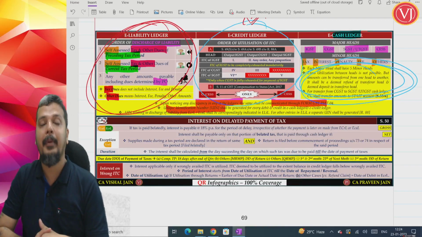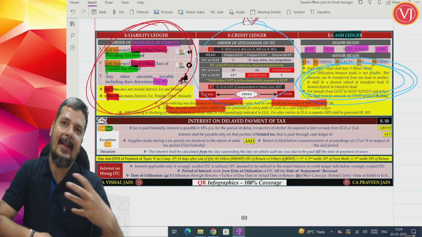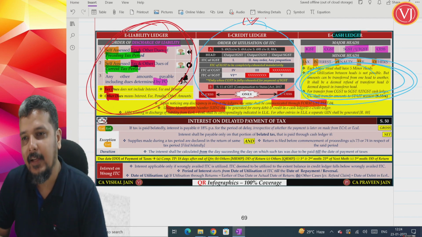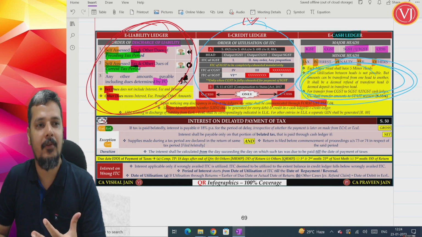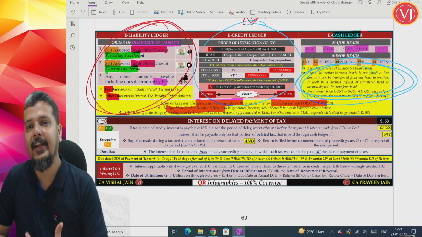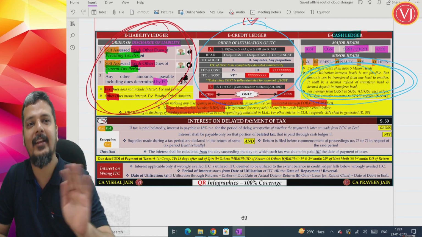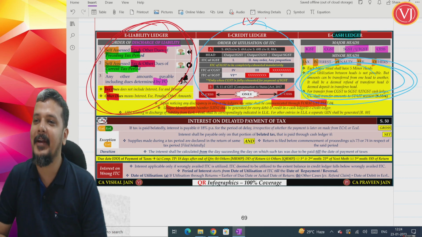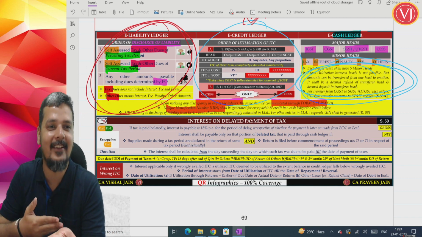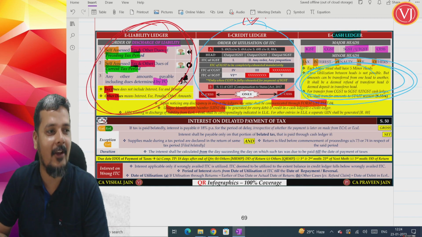When you talk about payment, whatever we have discussed in your liability ledger, credit ledger, cash ledger may not be so crucial from your question point of view, but interest is a very common question that you will get. So this was all a foundation that we created for interest. Don't be surprised to see a question paper where you don't find anything about your liability ledger, credit ledger, or cash ledger.